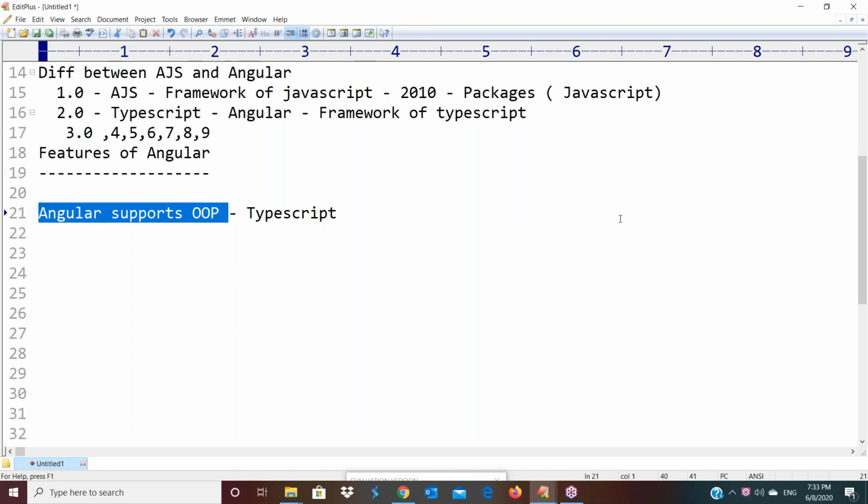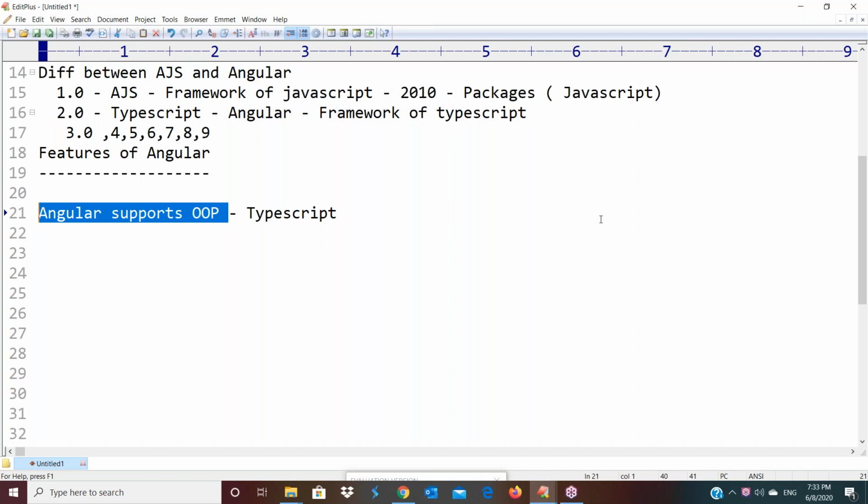That's why Angular supports object-oriented programming. We can use classes and interfaces, and the abstraction concept is there, access modifiers, like that, all object-oriented programming concepts we can use. But in AngularJS, we don't use object-oriented programming concepts. That's the first point.